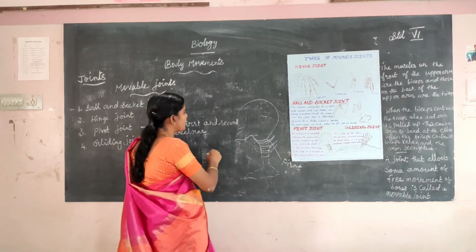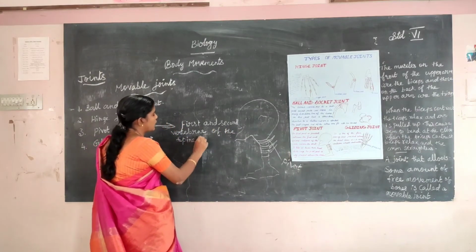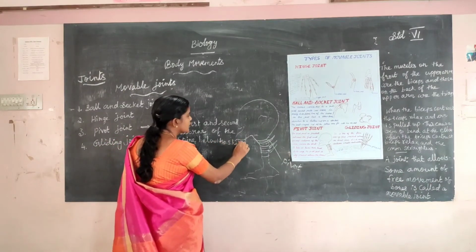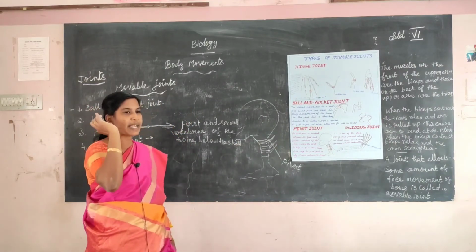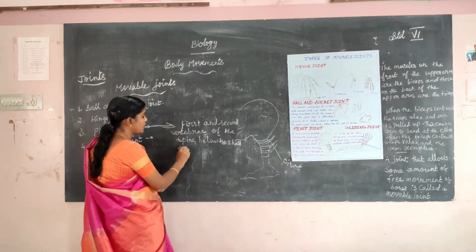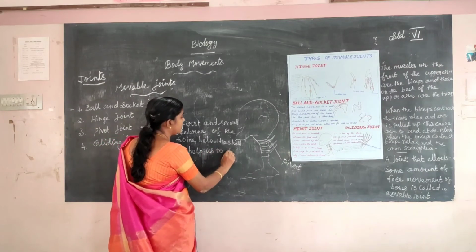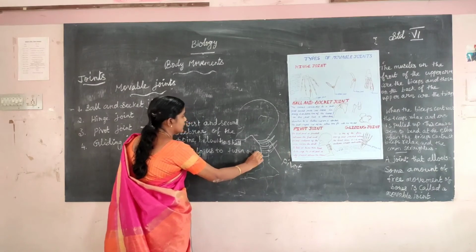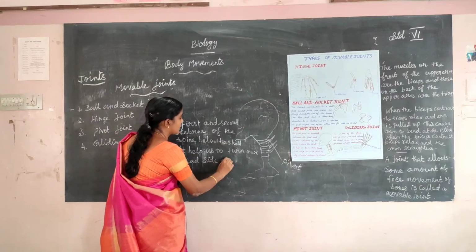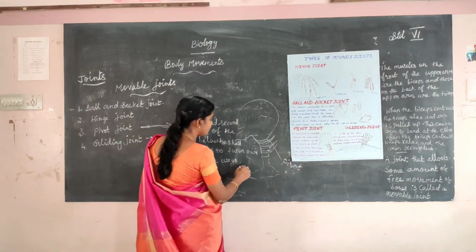First and second vertebrae of the spine, below the skull. It helps us to turn our head sideways.